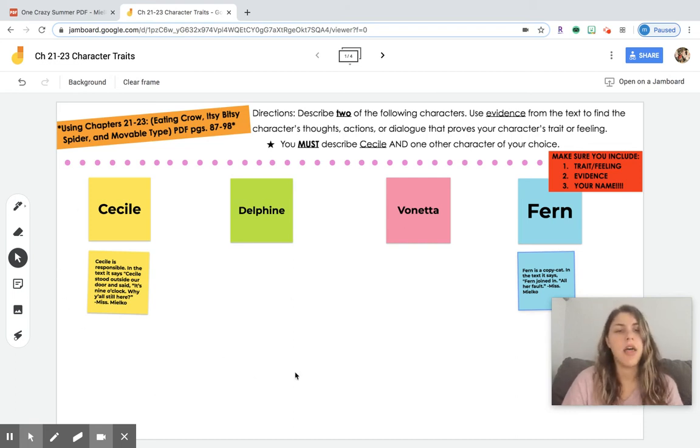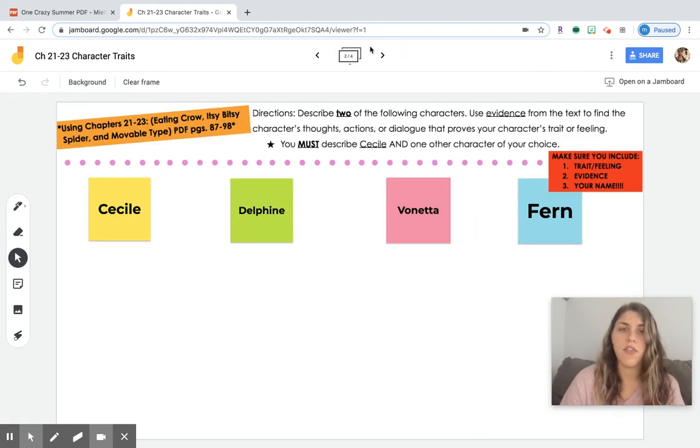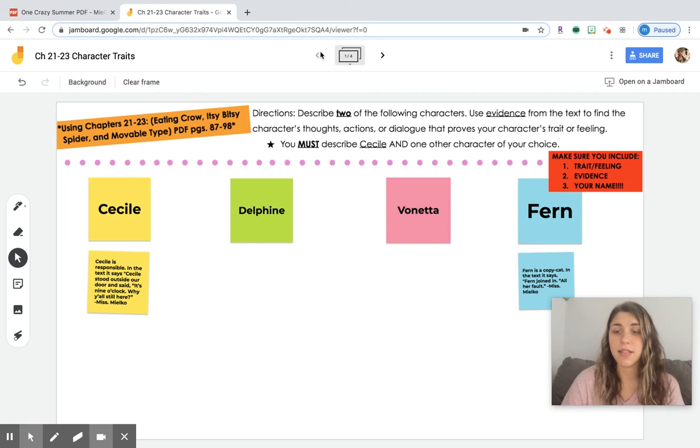As you can see, Google Jamboard doesn't scroll. There's no way to scroll up and down. So the only way to do this so that all of you can fit your sticky notes in there is for me to have made different pages. If you go up here and click the next one, you're able to add different things here. You can add it on the next page or the next page. I included 4 different pages so that you guys can all add at least 2 descriptions of your character.